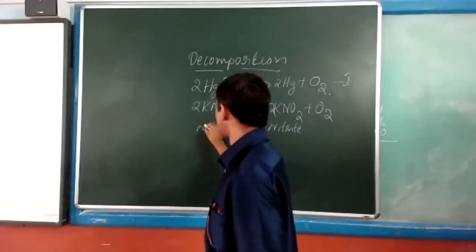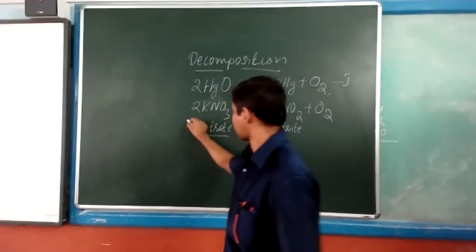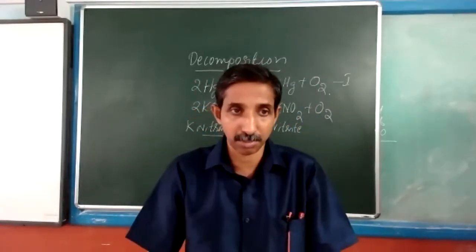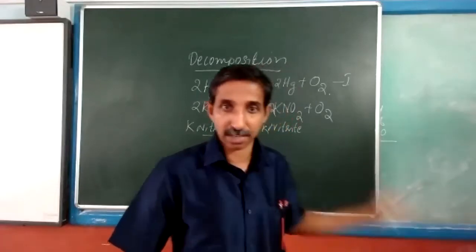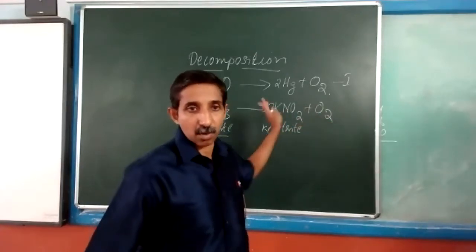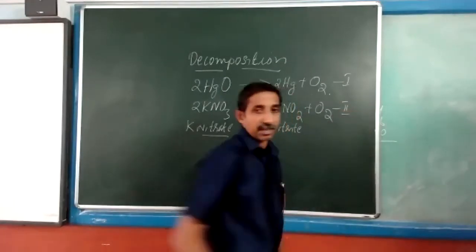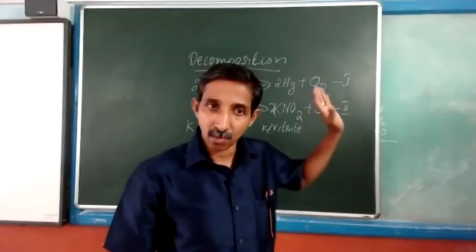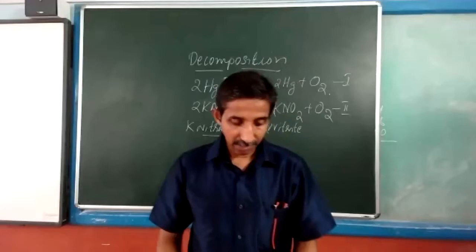Okay, we have taken potassium nitrate and potassium nitrite. We started with potassium nitrate and we got potassium nitrite, which is a compound, and an element. One compound and one element. So this is the second type of decomposition, where we started with a compound and we got one compound and an element.